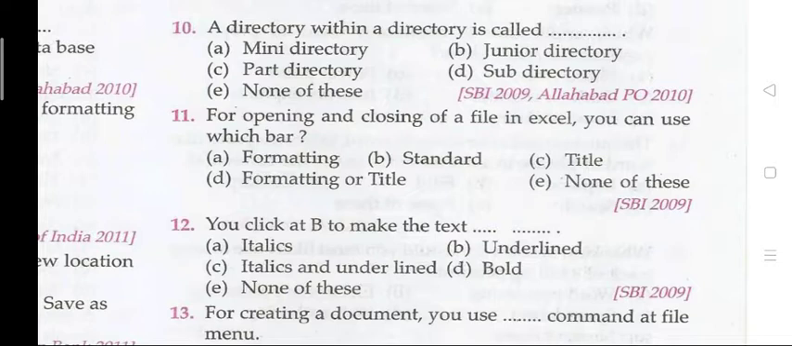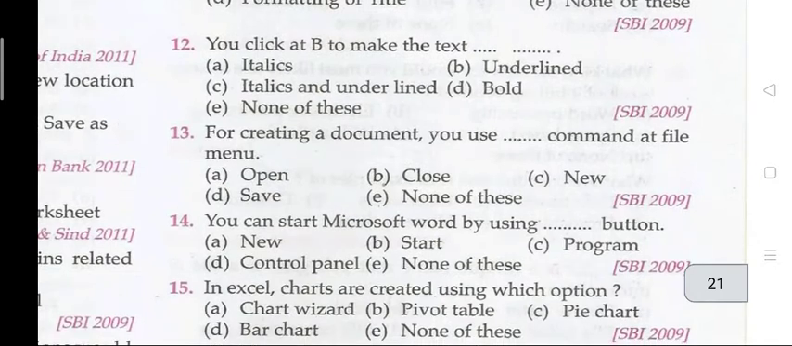Question number 11. For opening and closing of a file in Excel, you can use which bar? The right answer is B, that is your standard. Question number 12. You click at B to make the text. The right answer is 12 ka D, that is your bold.